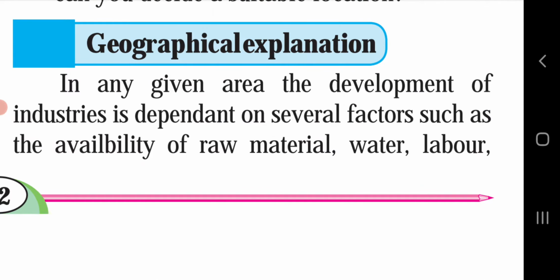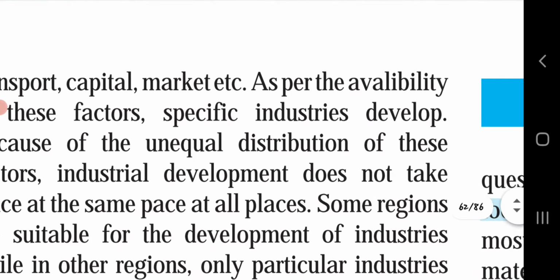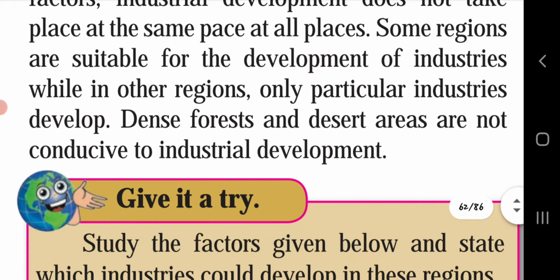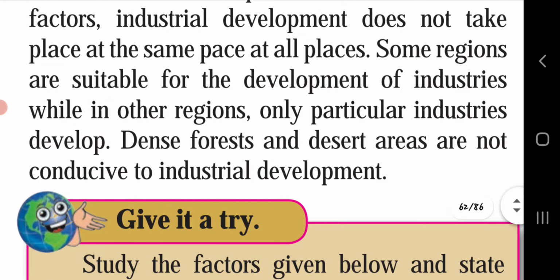In any given area, the development of industries is dependent on several factors such as the availability of raw material, water, labor, transport, capital, market, etc. Just as we had discussed all these points, as per the availability of these factors, specific industries develop. Because of the unequal distribution of these factors, industrial development does not take place at all places. Some regions are suitable for the development of industries, while in other regions only particular industries develop.